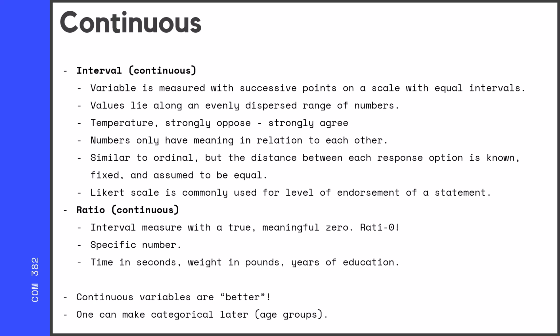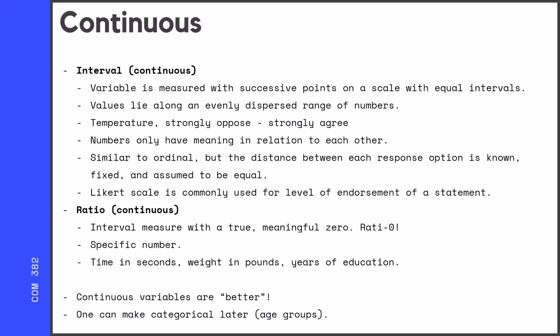Ratio is just like interval, but it has a true meaningful zero, that there can be a zero level. And a way to remember this is to think of ratio at the end. It's a specific number. Time in seconds, you could have 0 seconds. Weight in pounds, you could have 0 pounds. Years of education, you could have 0 education. Okay, so they're very similar, but remember, ratio has a true zero.